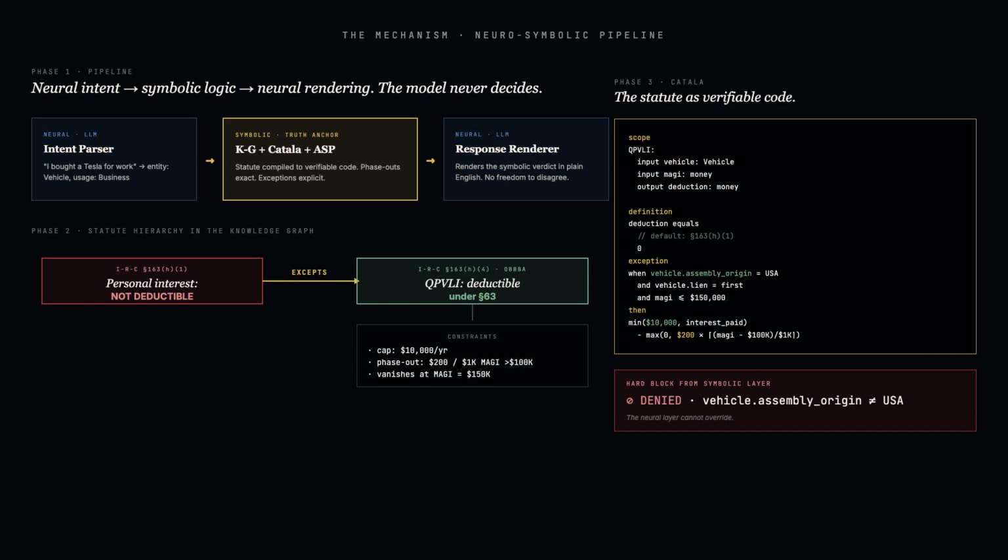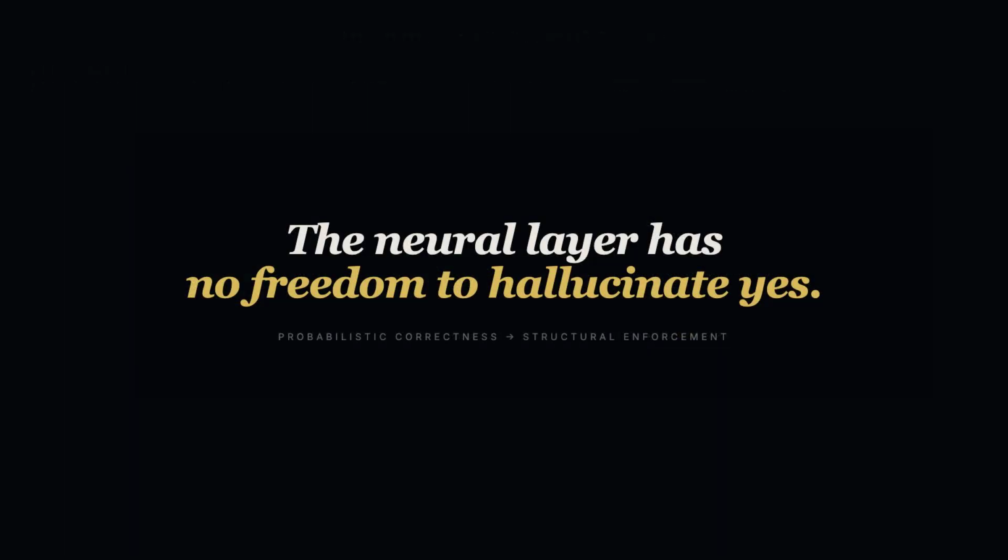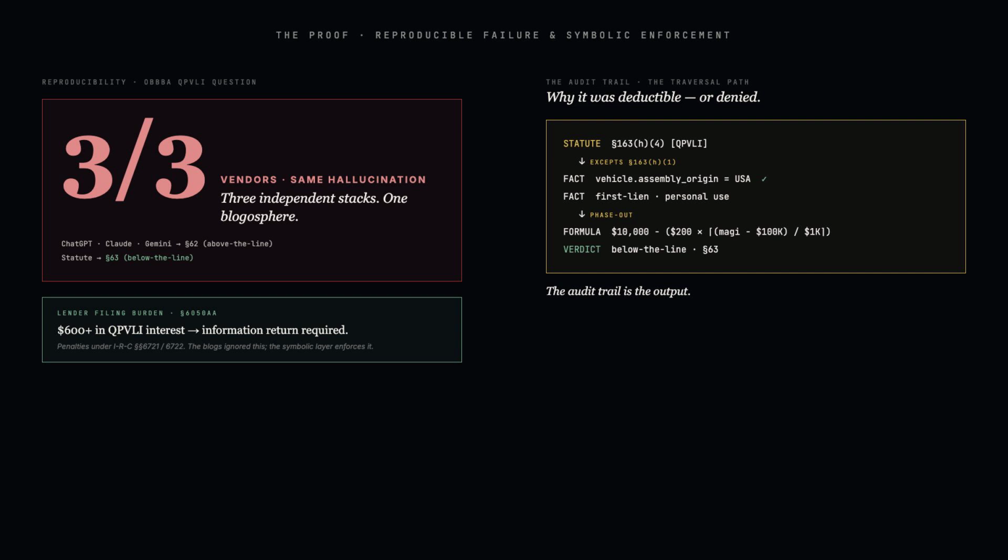The neural layer extracts the entity. The symbolic layer applies the law. The neural layer renders the answer. The deduction is denied or allowed by the symbolic layer, and the neural layer has no freedom to hallucinate yes. Three vendors, ChatGPT, Claude, Gemini, produce the same hallucination on the OBBBA question.